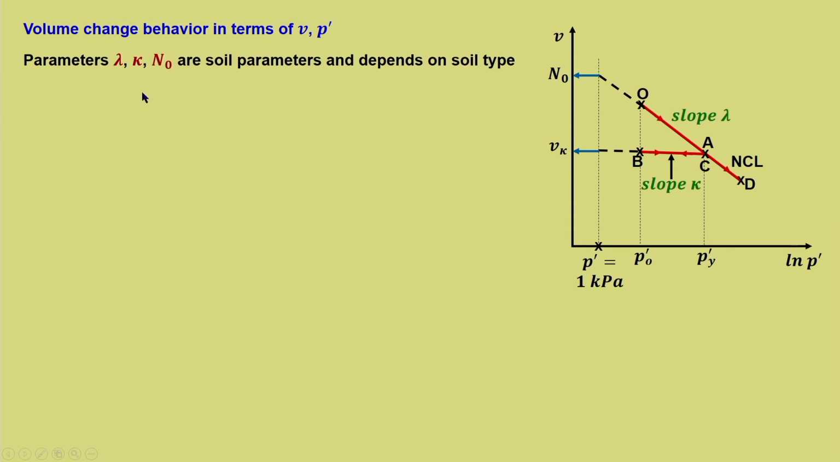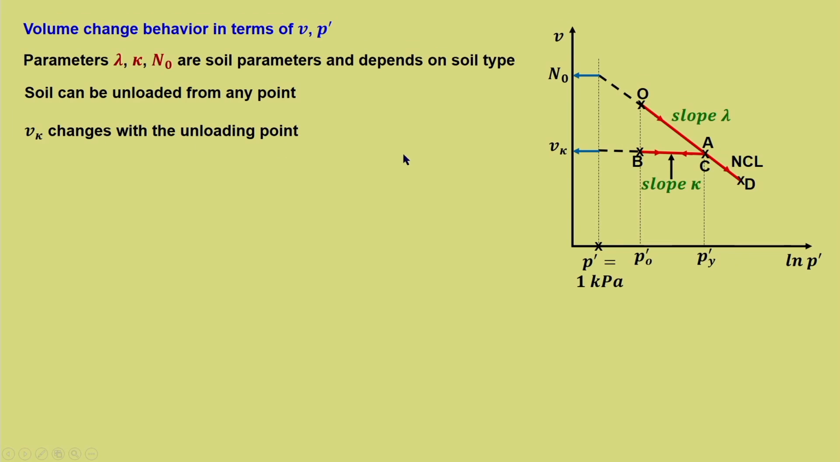Now, parameters lambda, kappa and N naught are soil parameters and depend only on soil type. So, these parameters N naught, lambda and kappa can be considered as fundamental soil parameters. Now, soil can be unloaded from any point, it can be unloaded from here, it can be unloaded from here, it can be unloaded from here. Accordingly, the yield stress would change. So, V kappa changes with the unloading point.